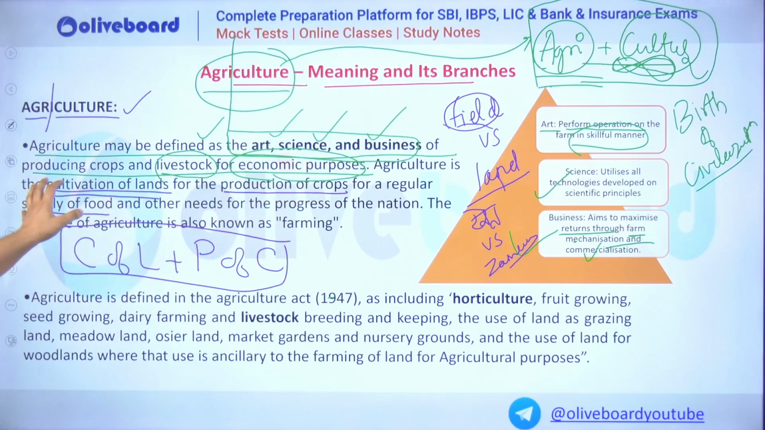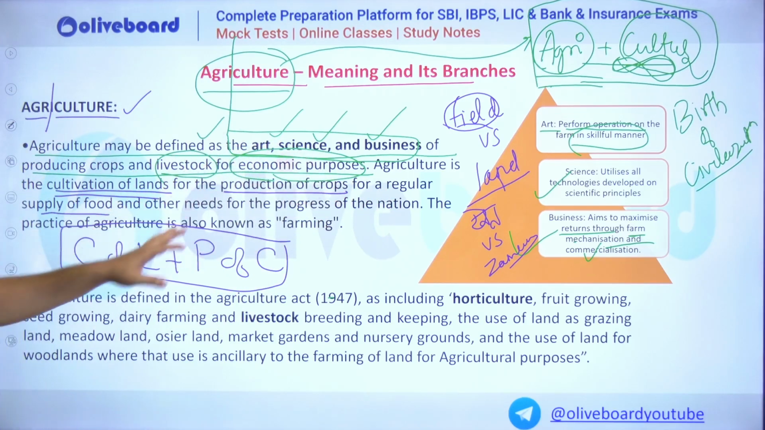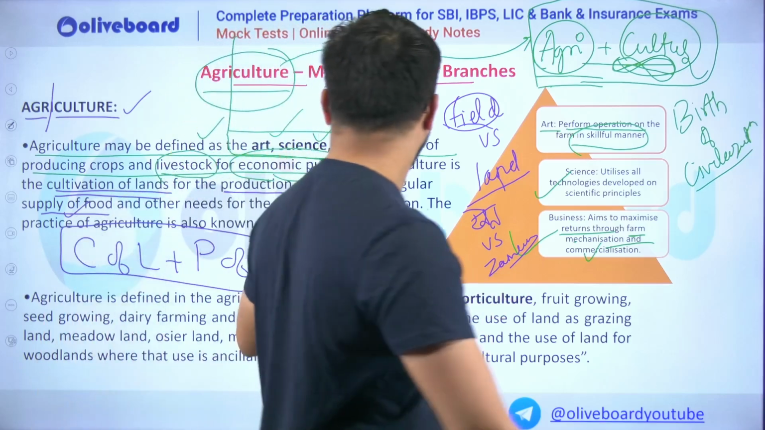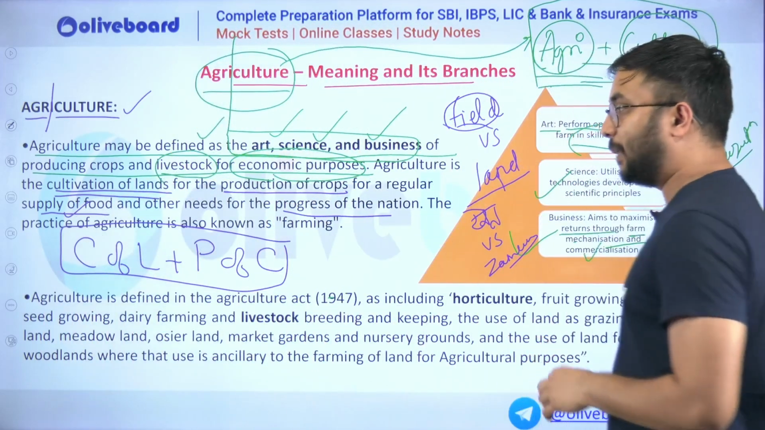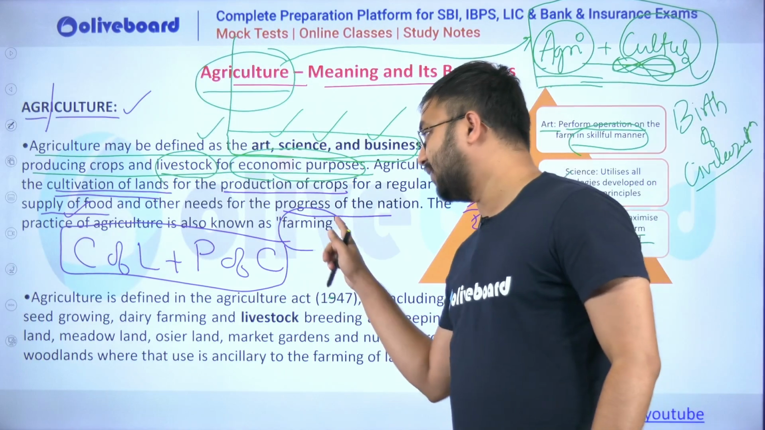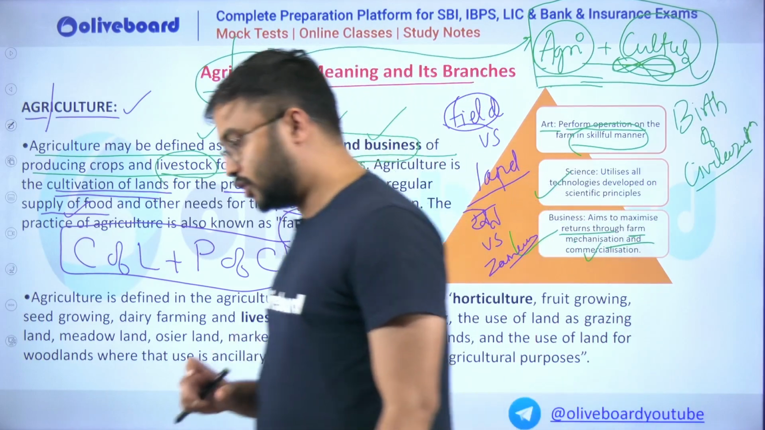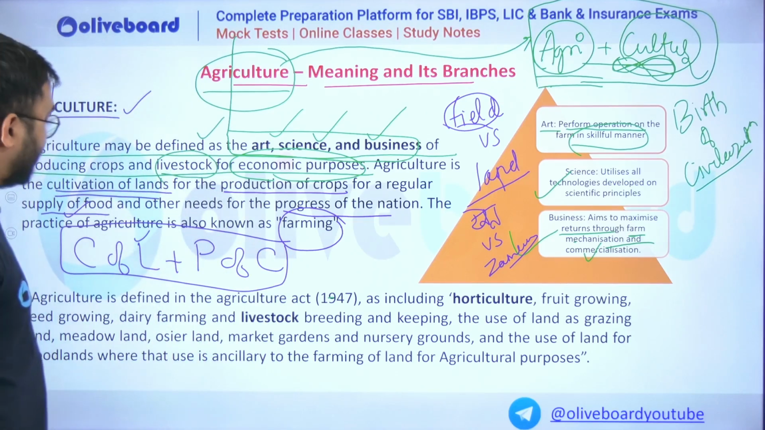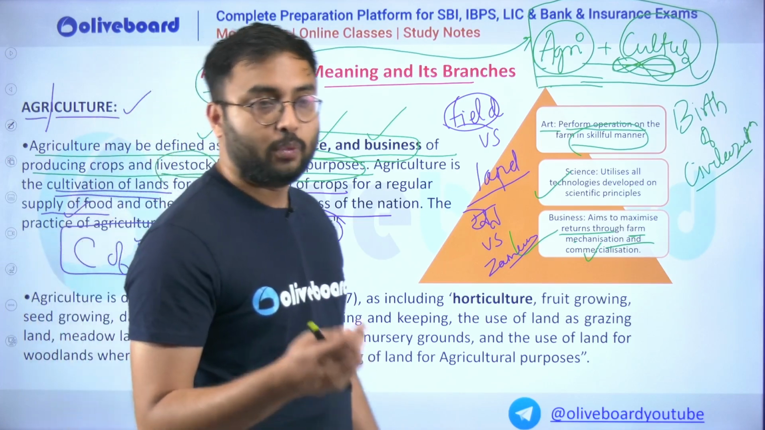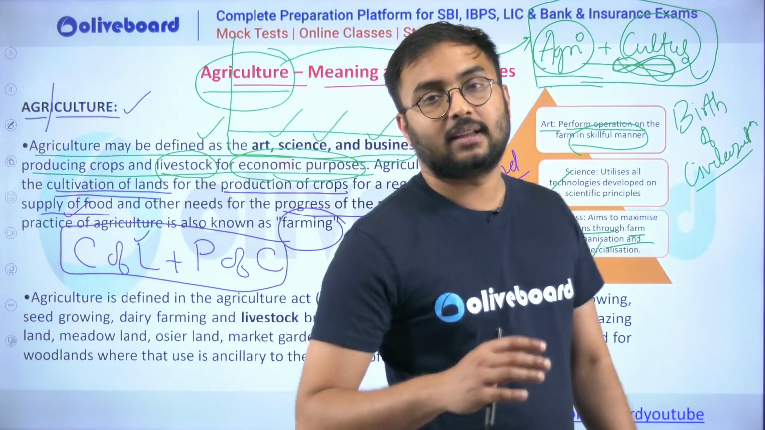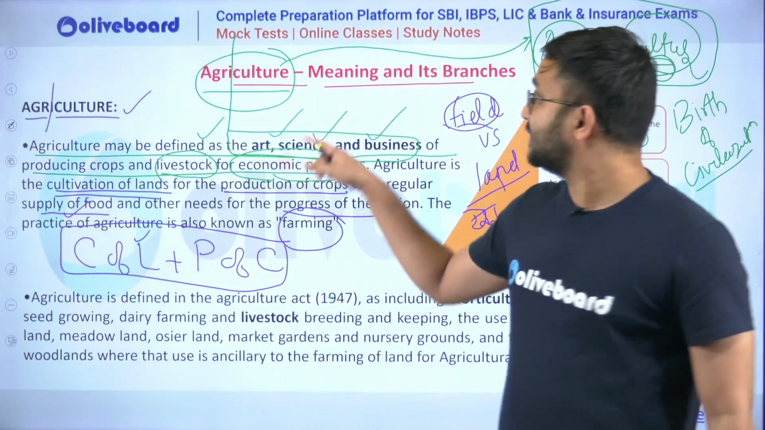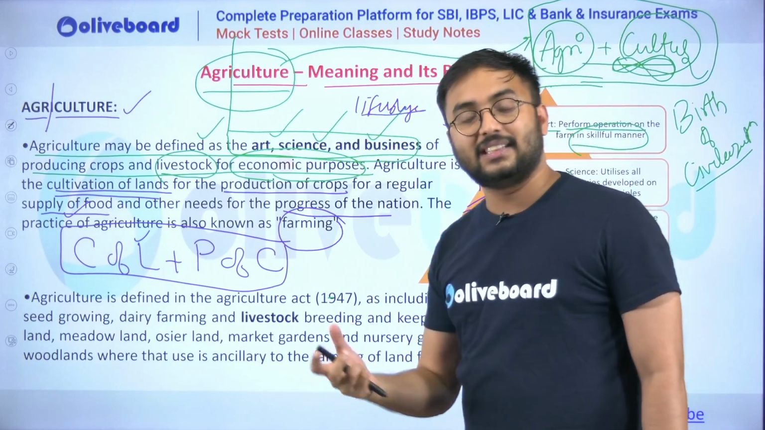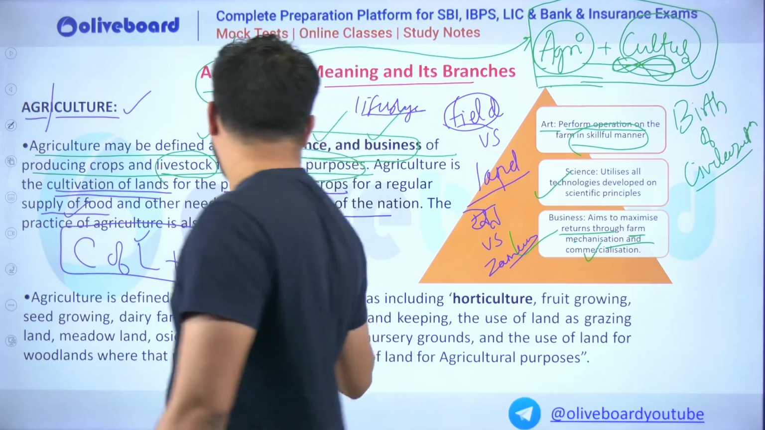So agriculture is cultivation of land and cultivation of crops for a regular supply of food and other needs for the progress of a nation. The practice of agriculture is also known as farming. When agriculture is just seen from the occupational point of view, it would be called agriculture. When it is considered as a practice which farmers do as their lifestyle, from one season to another, that is called farming.